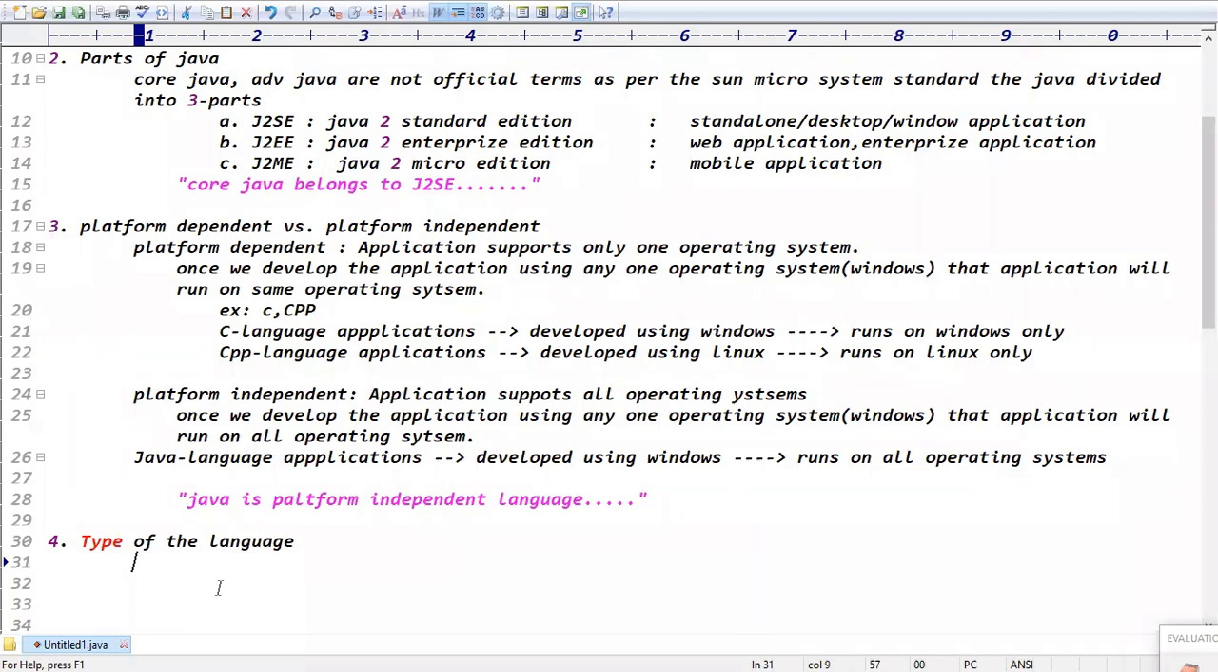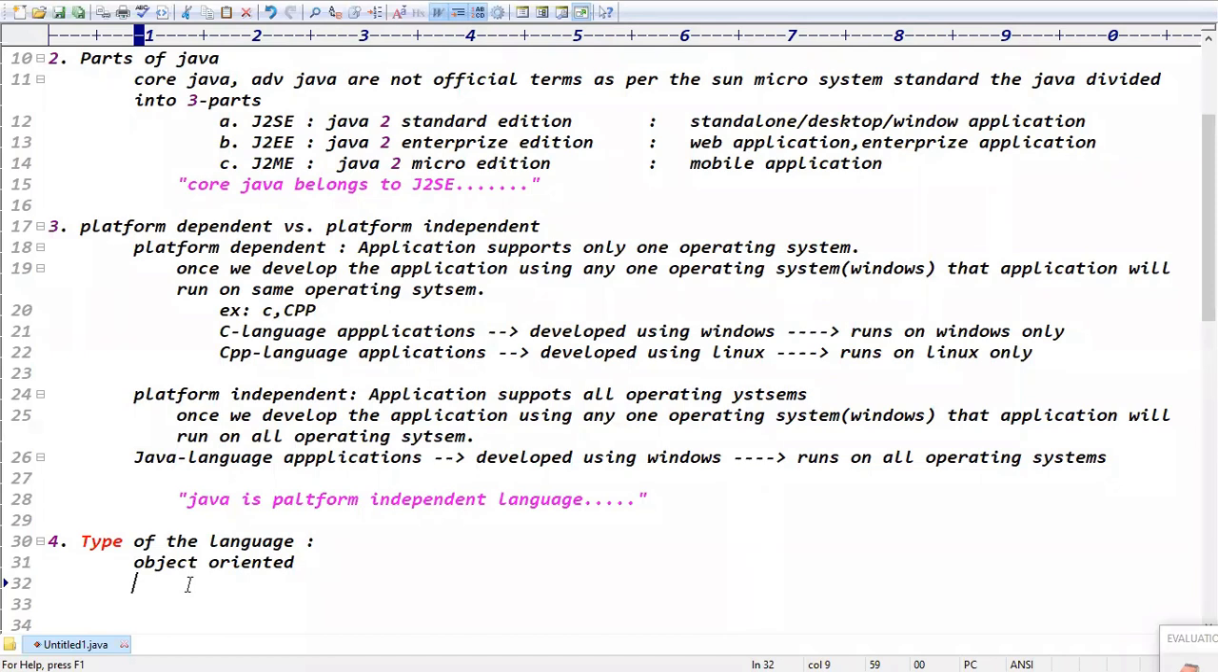Guys, you try to do this complete assignment, one small assignment here. Type of the language: object oriented, pure object oriented, partial object oriented. Your faculties are saying these words, but James Gosling never said pure or partial; Java is object oriented, that's it. What is the meaning of object oriented? Just write some points so you get the clarity.